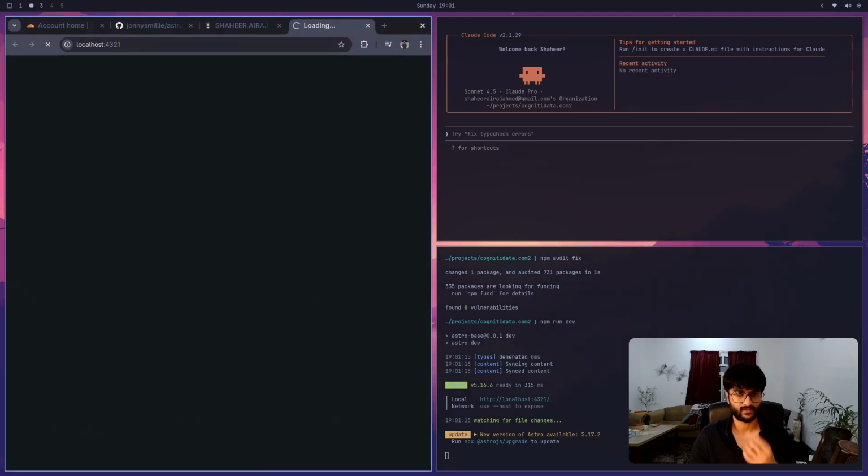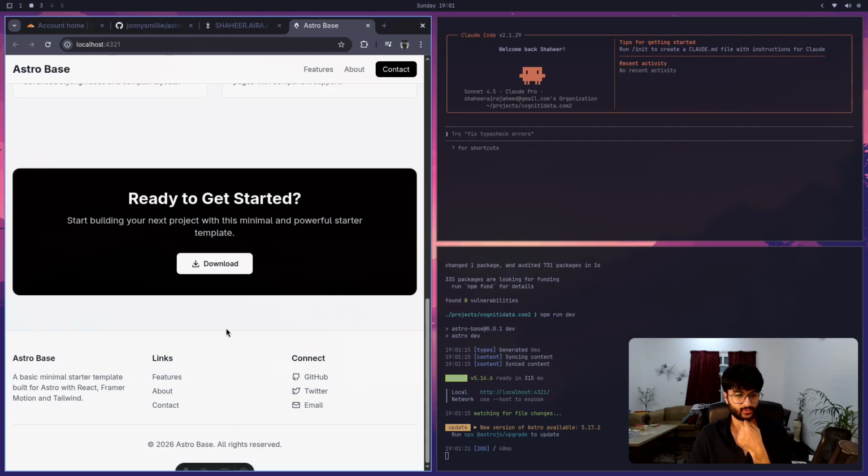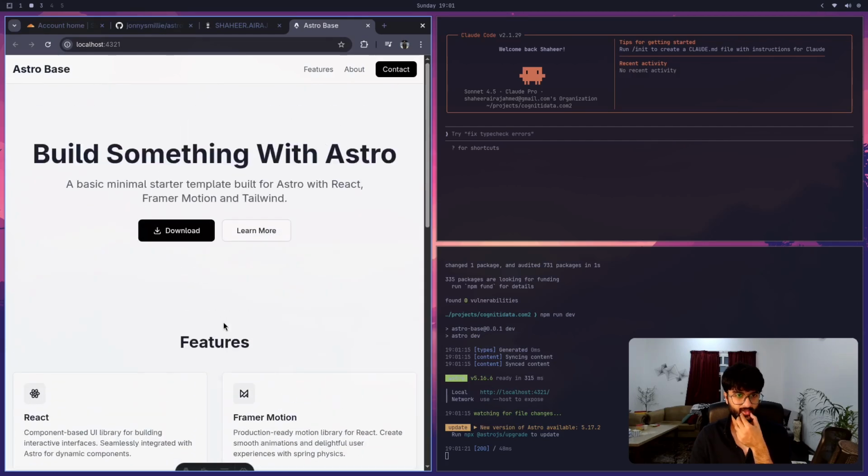So if I hit that link, we can see how the current website looks right now inside of my machine. And this is what we want to change, right? That's what Claude Code is going to help us do.